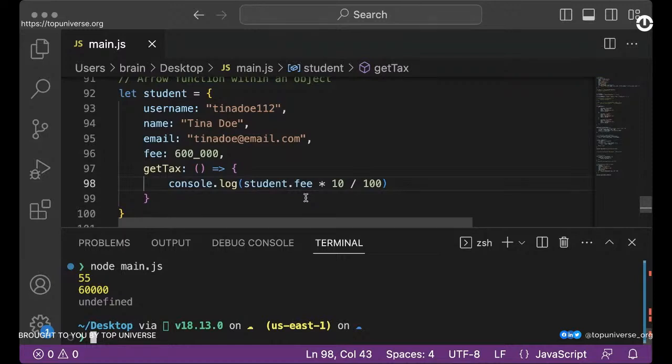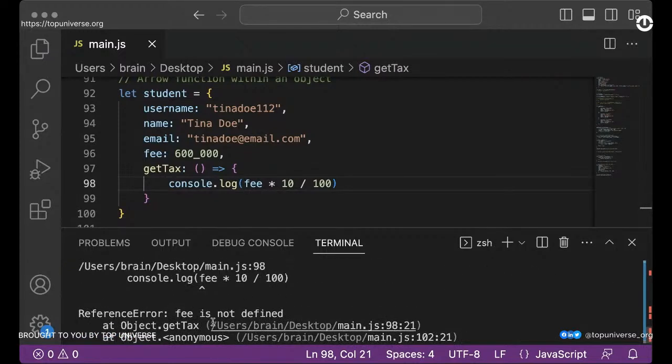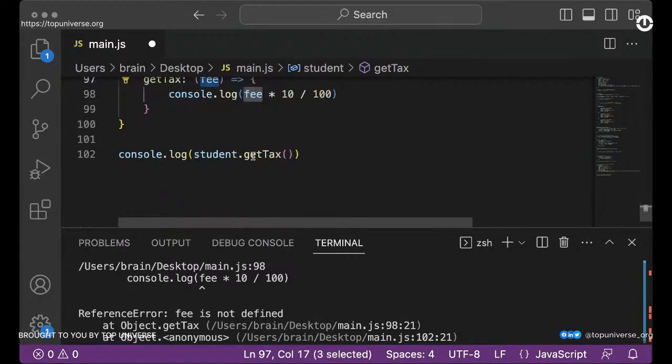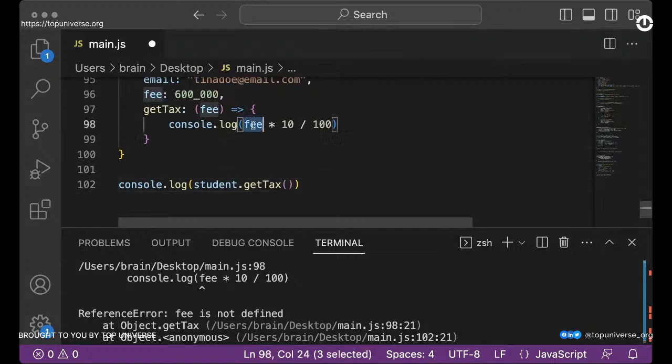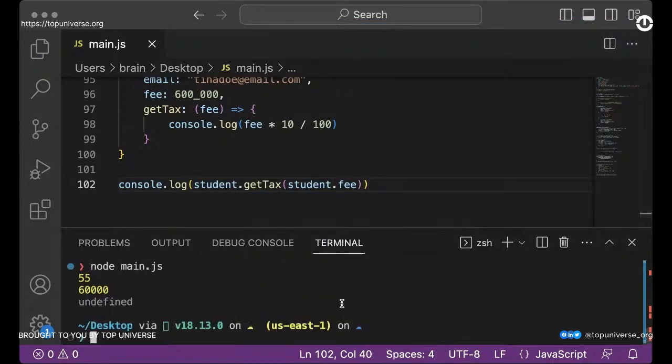Okay, so please take note of that, right? Take note of that when you're trying to reference this item. If you try to reference it this way as well, it's going to tell you that there's an error. You don't have fee because you did not define fee within the arrow function, right? If you have fee in here, and maybe you pass in a value, then of course that makes sense, right? Because you can simply call fee and right here you can pass in the student.fee or maybe something else, like a different number, right?